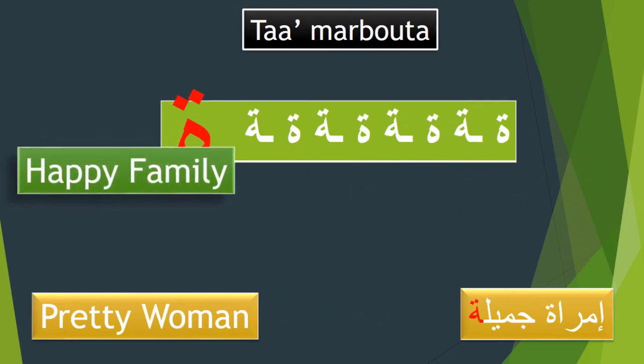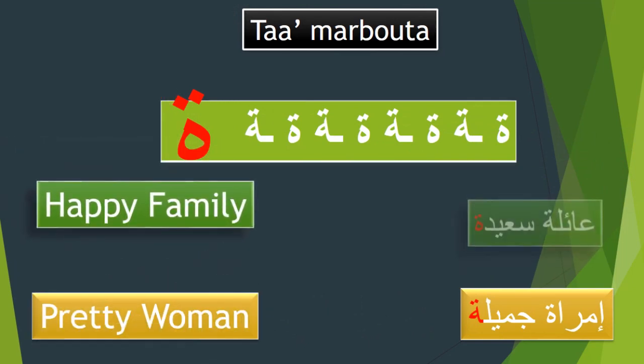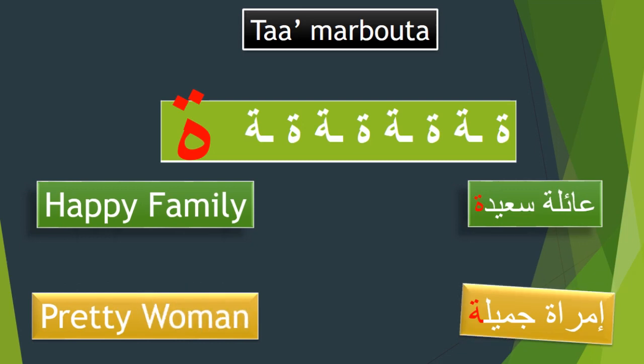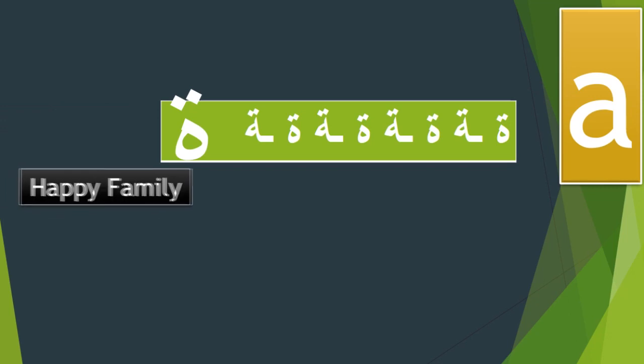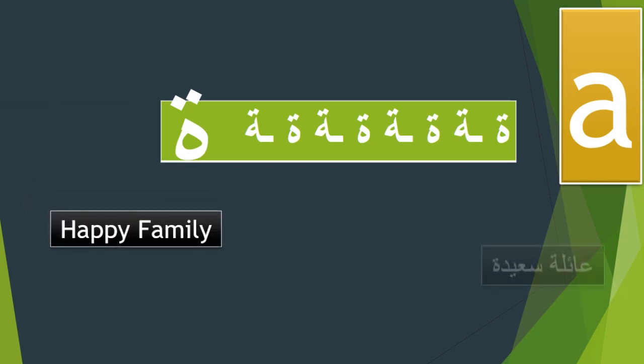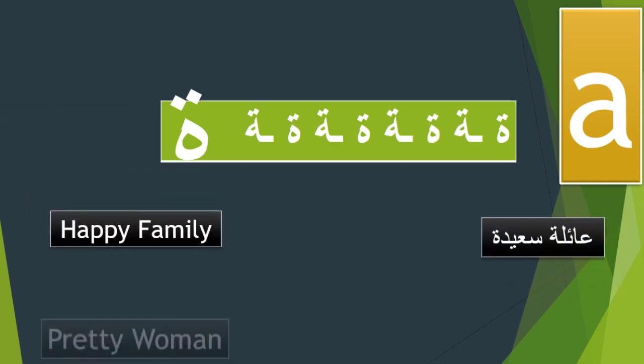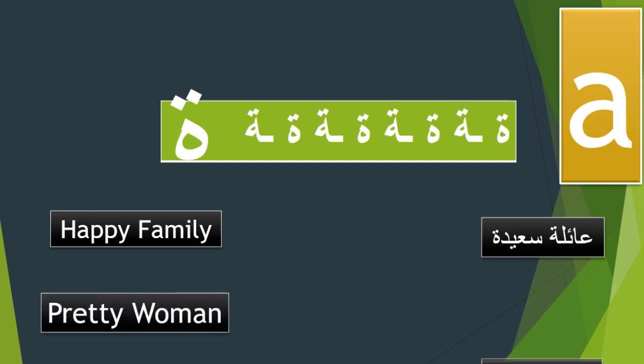For example, happy family, عائلة سعيدة, pretty woman, امرأة جميلة. The ta marbuta is found only at the end of a word. It has two forms that are a variation of the letter ha.